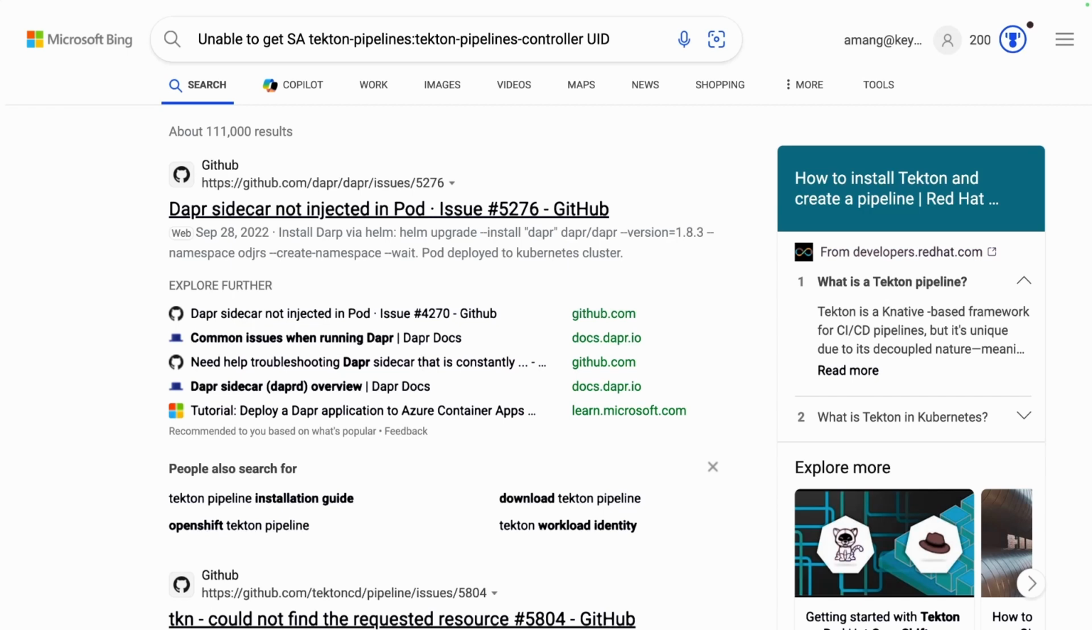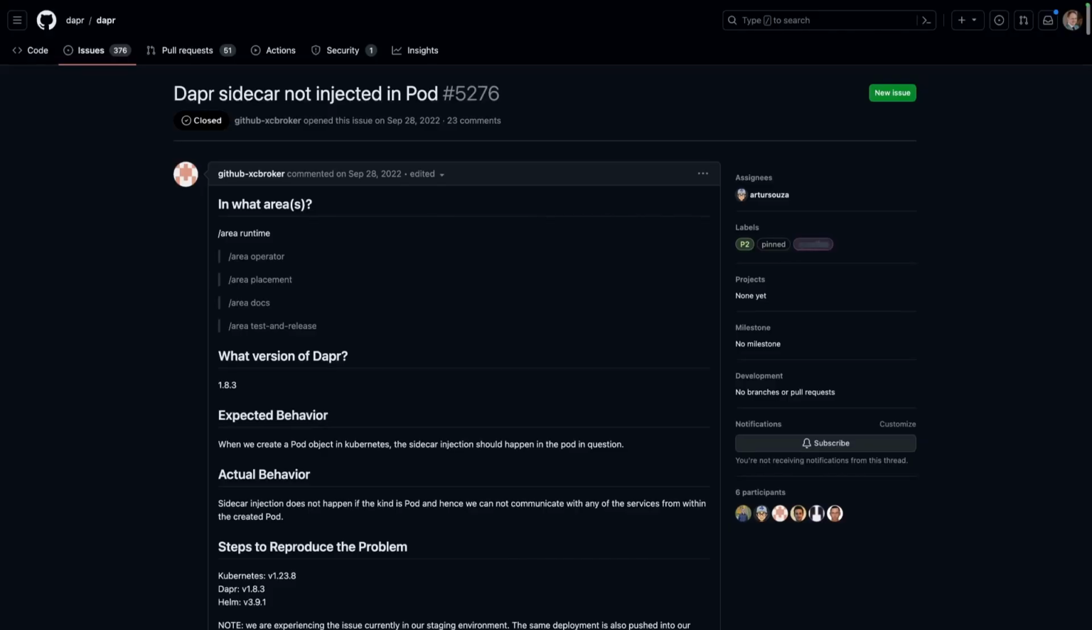Namely, Google on Bing, "unable to get SA tekton pipelines controller UID," only to come across the first result of the query, which is a GitHub issue titled "Dapr sidecar not injecting the pod." See how we didn't even specify Dapr as an issue in the query, and yet the first result was referring to this very same problem? Sure enough, the issue was closed, which usually is a good sign.